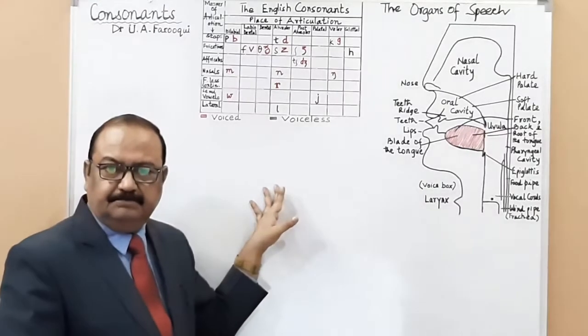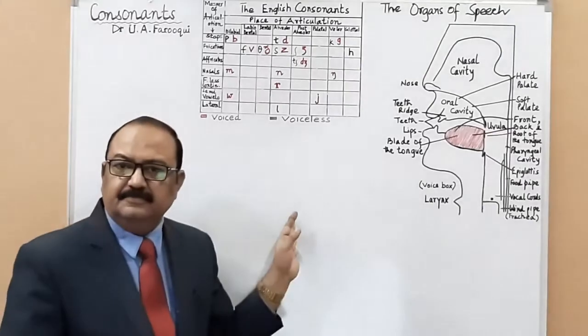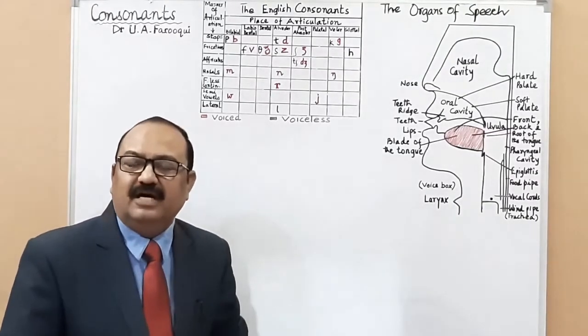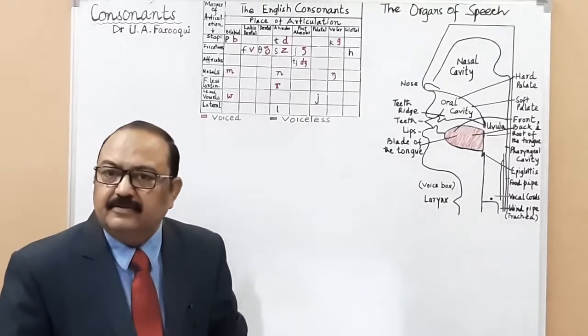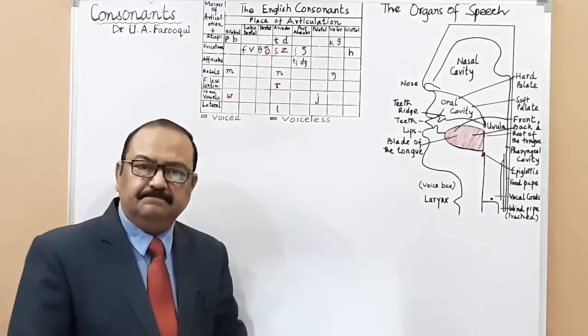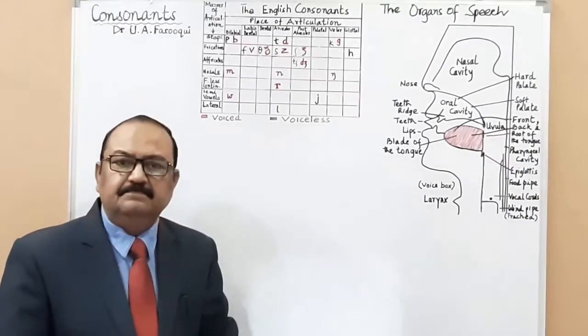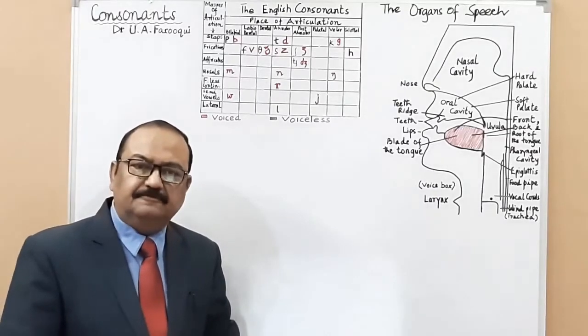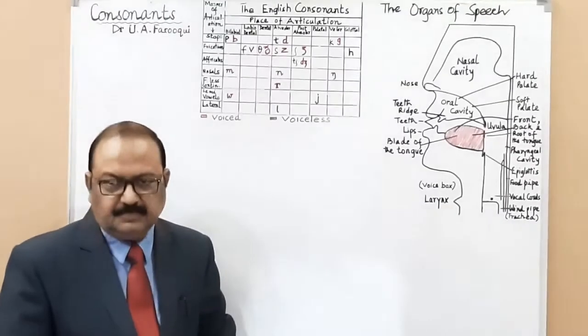Yes, sir. So I came across a question in previous year's question papers, and the question was, what makes consonants different from vowels? So could you please tell us a few major points of difference between the vowels and the consonants?